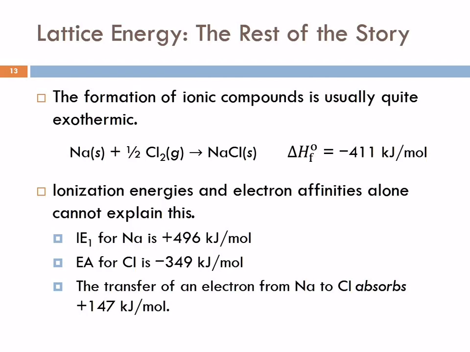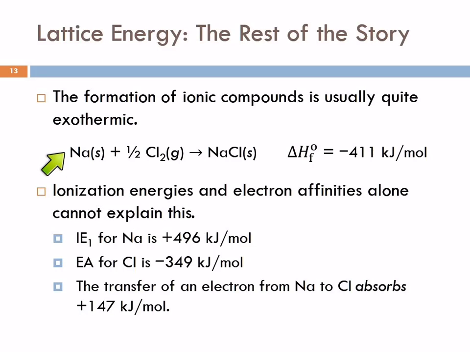So let's think a little more about the energy involved. I said this is going to happen because the energy gets lowered. What's happening exactly with that energy? We observe that the formation of ionic compounds is usually quite exothermic. And I've shown you pictures before of sodium metal reacting with chlorine gas to form sodium chloride, table salt. It's highly exothermic. It will evolve 411 kilojoules of energy per mole of sodium. That's a lot. Well, where's that energy coming from?